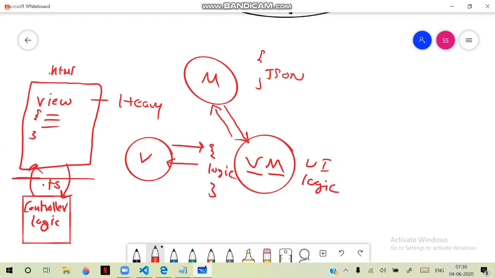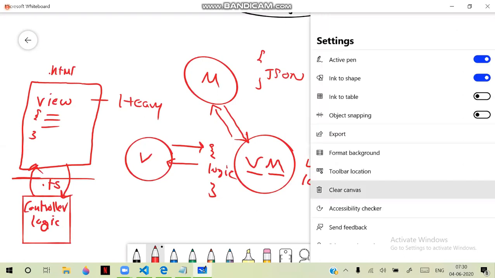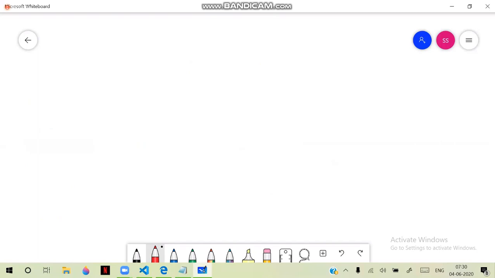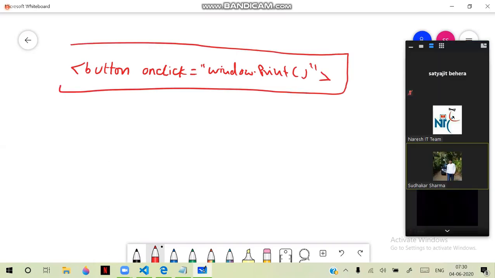I will tell you one simple point here to make you understand in a simple way. Suppose we have a button. Now we have a button with onclick equal to window.print. That is a function, and this is one method. In this method, on button click, it will do some functionality.